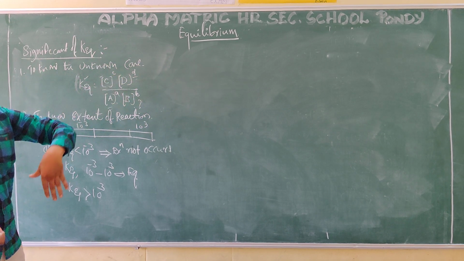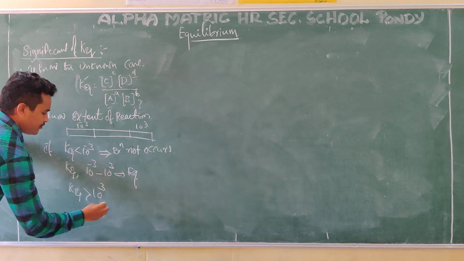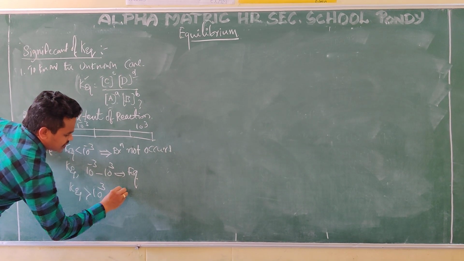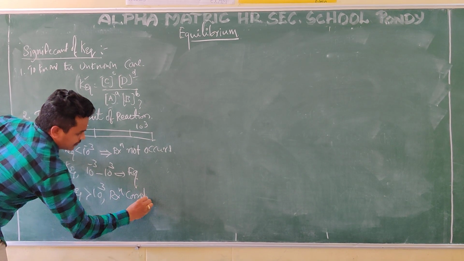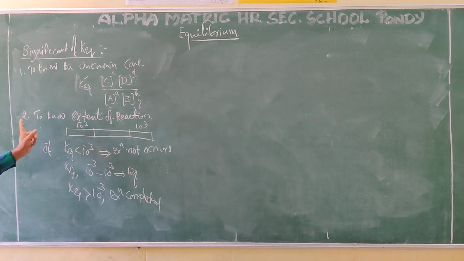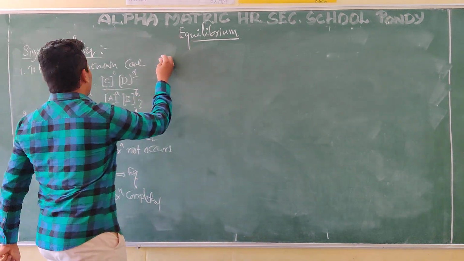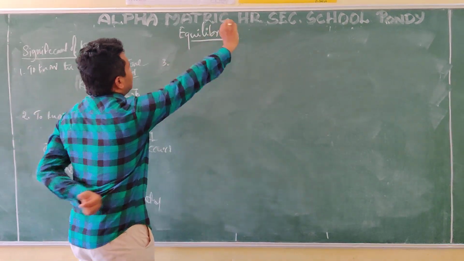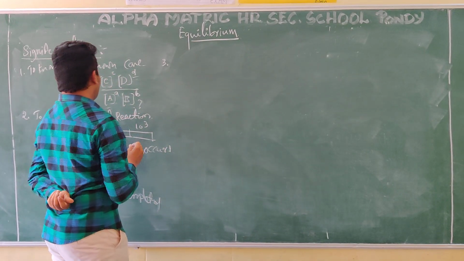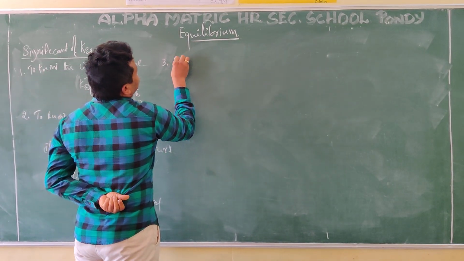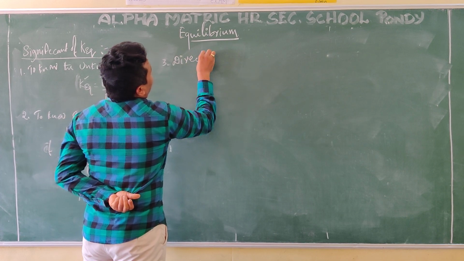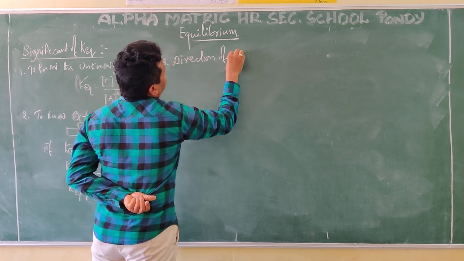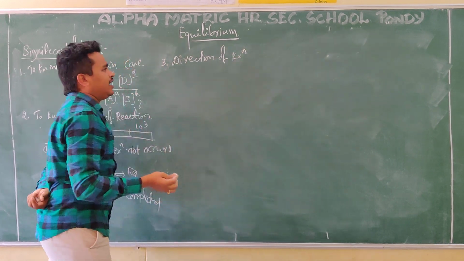Products are coming means the reaction is already over. Reaction completed. This implies reaction completed. This will come in the examination. Then, what is the third one? The extent of reaction is over, and now direction. This is also very, very important. Direction of reaction.